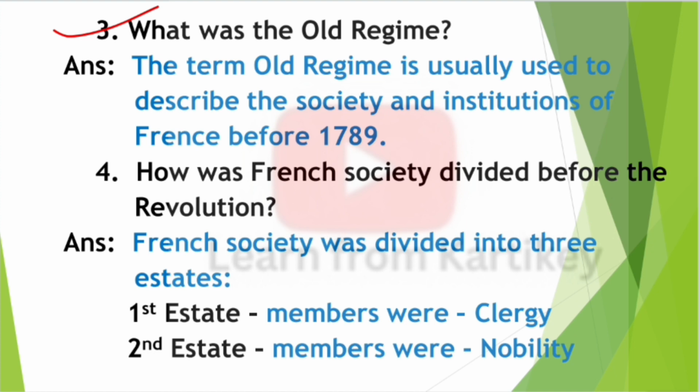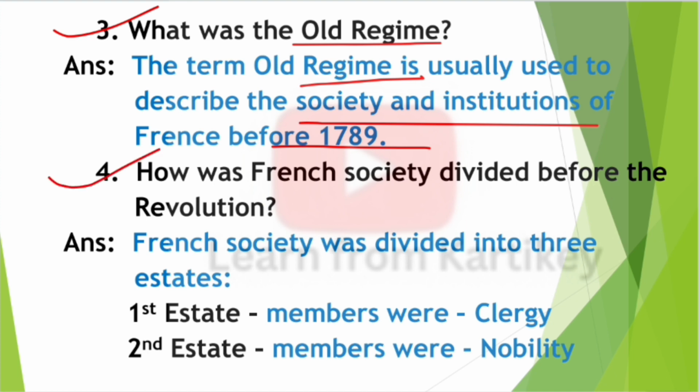Next question, question number 3. What was the old regime? Answer, the term old regime is usually used to describe the society and institutions of France before 1789. Next question, question number 4. How was French society divided before the revolution?